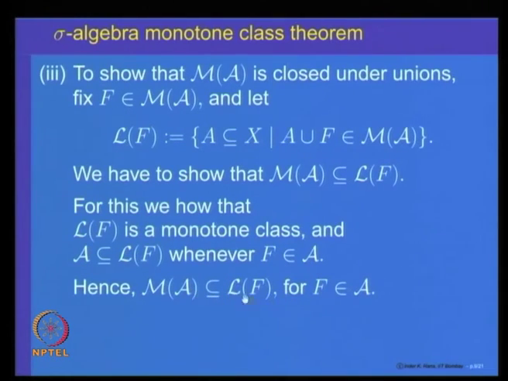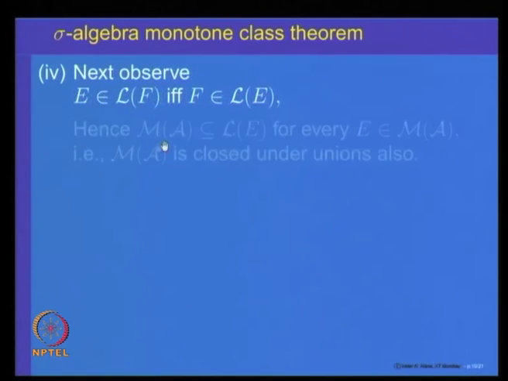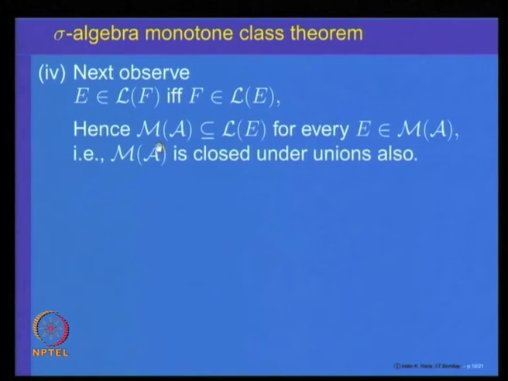For f in A, E belongs to L of f means f belongs to L of E, and reversing the roles, that gives you the property that M of A is inside L of E. So, it is closed under unions, and hence it is a sigma algebra. So, it must include the smallest one. So, that proves the fact that the sigma algebra generated by an algebra is the same as the monotone class generated by the algebra.